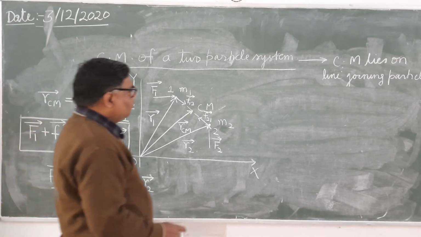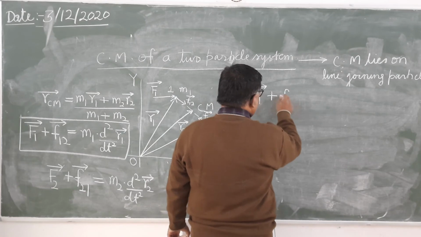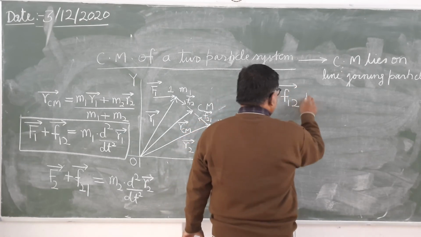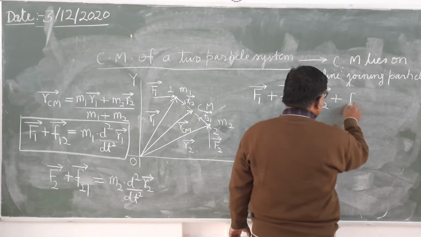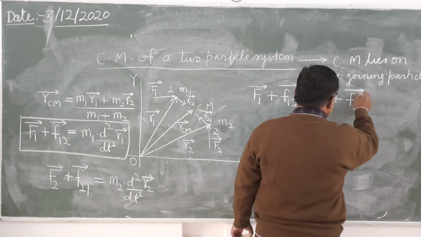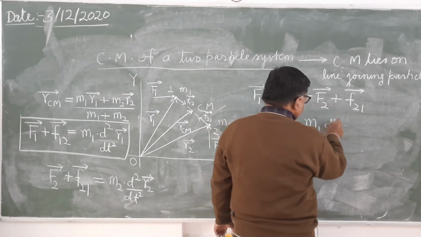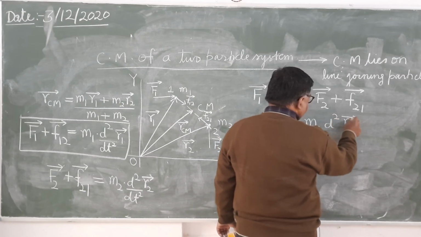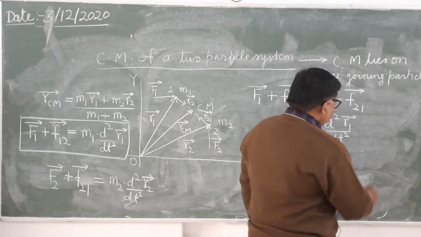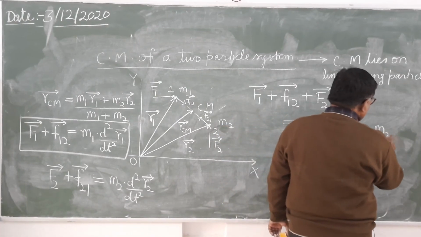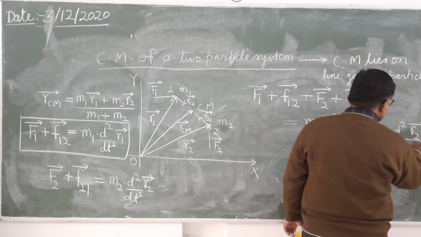You will get vector F1 plus vector F12 plus vector F2 plus vector F21 equals to m1 d square r1 upon dt square. It's clear? Plus m2 d square r2 upon dt square.